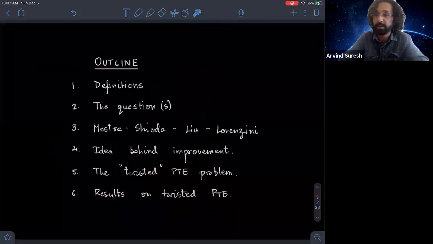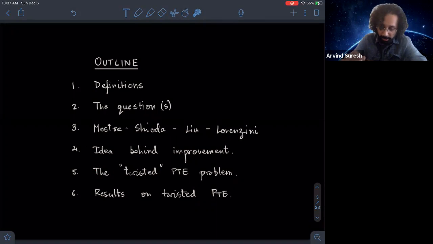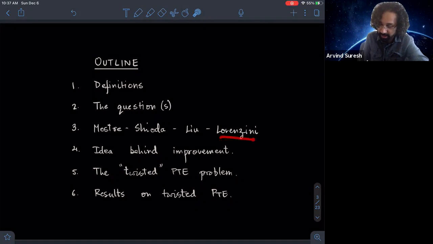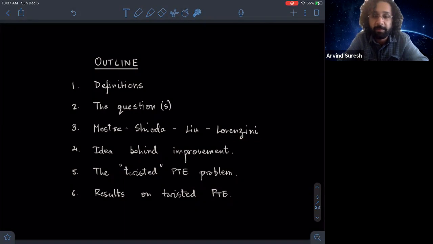Let me begin by giving you a quick outline. I want to go over some definitions, in particular what I mean by a new point. I want to discuss the questions that motivate the talk. Then I want to go over the base for the talk, which is building on work of Mazur, Shioda, Liu, and Lorenzini. Lorenzini is my advisor at UGA. Then I want to discuss the idea behind how I improved some of these results. Then I want to introduce the twisted PT problem, which arises from this idea behind the improvement.